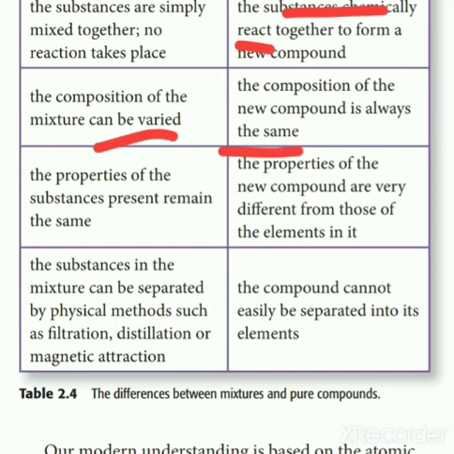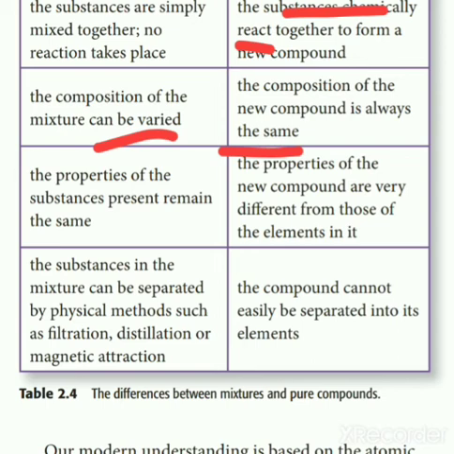The third point is that in a mixture the properties of the substances present remain the same. The properties should not change. The properties remain constant. The third difference is that in the formation of new compounds, their properties may vary, and they stay entirely different from those of the substances from which they were produced.